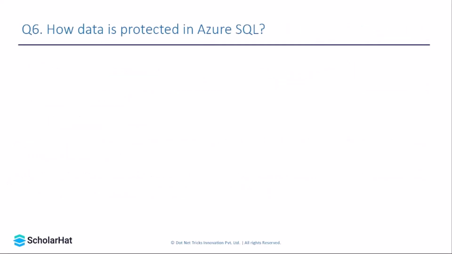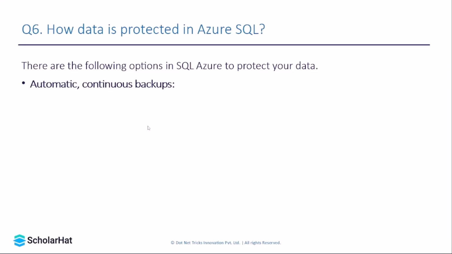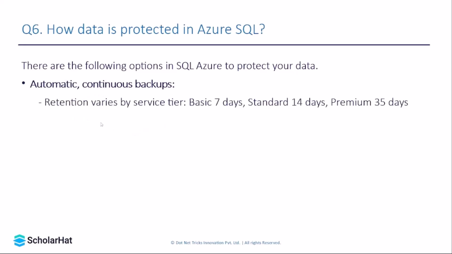How is data protected in Azure SQL? This can be asked in a different way as well, like what is the security mechanism to protect data in an Azure SQL instance? Let's discuss this in detail. There are the following options in Azure SQL to protect our data. The first one is automatic or continuous backup. This simply means that depending upon the service tier that we have chosen, Azure provides a mechanism to back up your data, and it is divided into three categories.